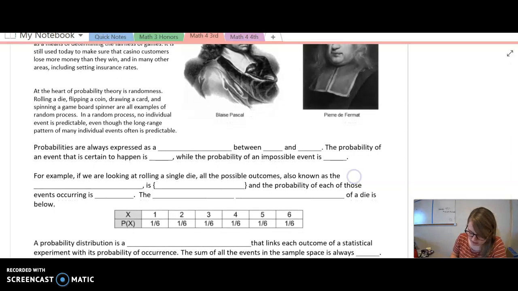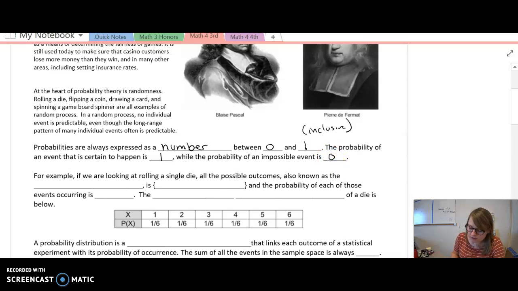So probabilities are always expressed as a number between 0 and 1, meaning it's inclusive of those numbers. Okay, so the probability of an event that is certain to happen, that it will happen 100% of the time, is going to be 1. But the probability of an impossible event, meaning it will never ever happen in your lifetime or my lifetime or anybody's lifetime, is going to be 0.